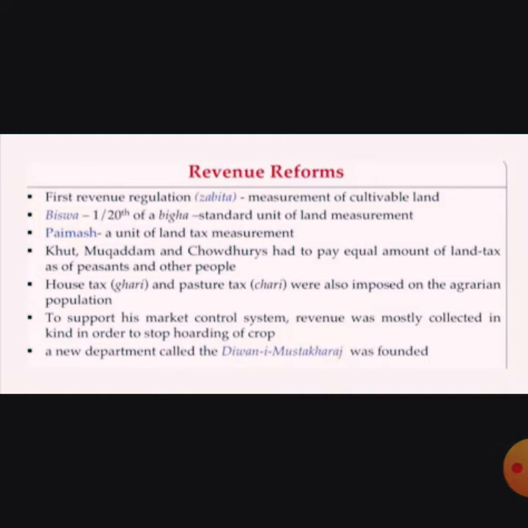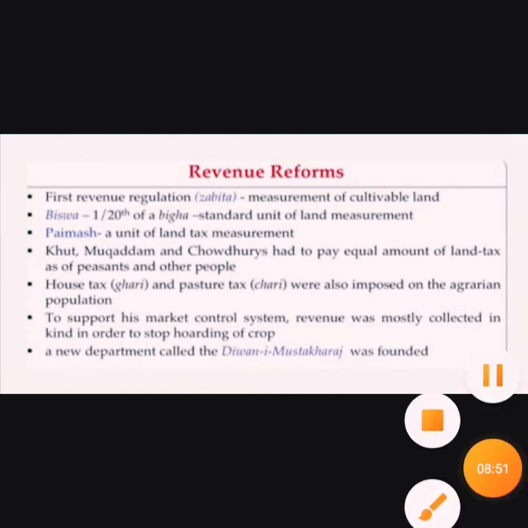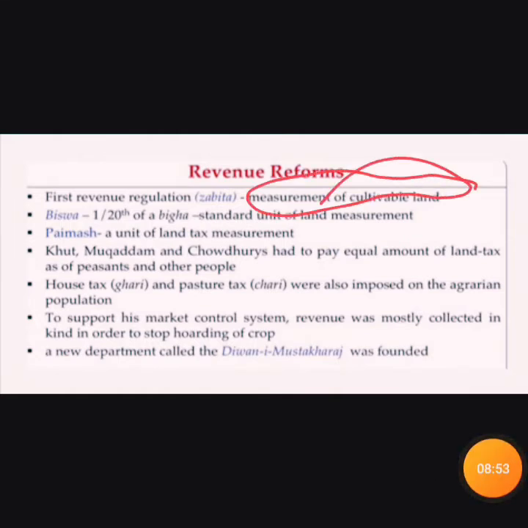Listen here. The first reform that was regulated during this time was the measurement of cultivable land. Earlier, during the time of collection of land revenue, they were not making any proper record. So during the time of the Khiljis, this land revenue system was started, and in that the land was measured, and according to the area they collected the land revenue.